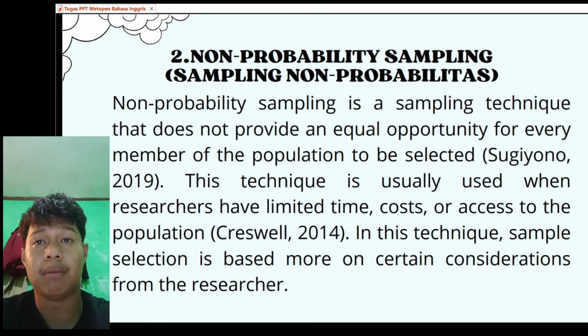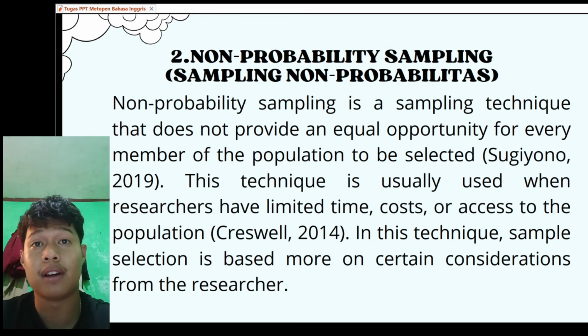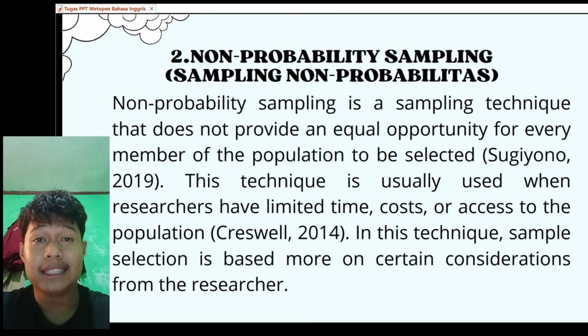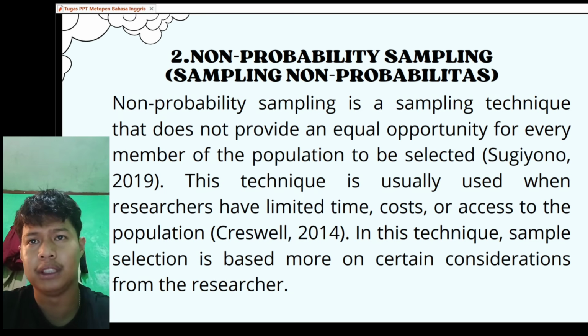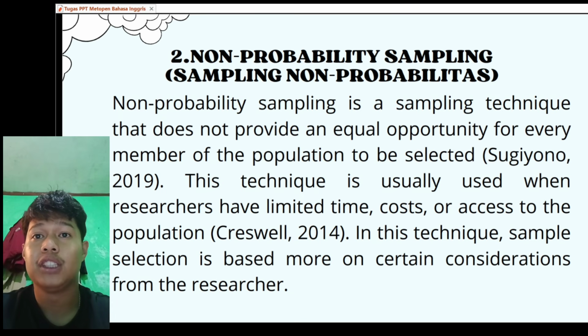Non-probability sampling is a sampling technique that does not provide equal opportunities for every member of the population to be selected as a sample. This technique is usually used when researchers face limitations in time, cost, manpower, or difficulty in accessing the entire population. Therefore, the selection of the sample is based on the researcher's subjective judgment rather than random selection.